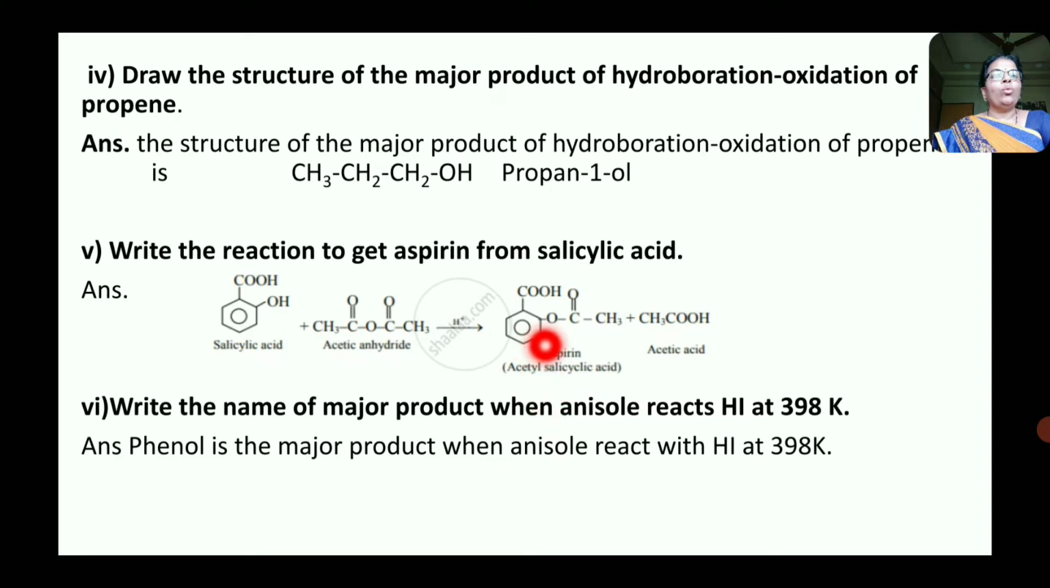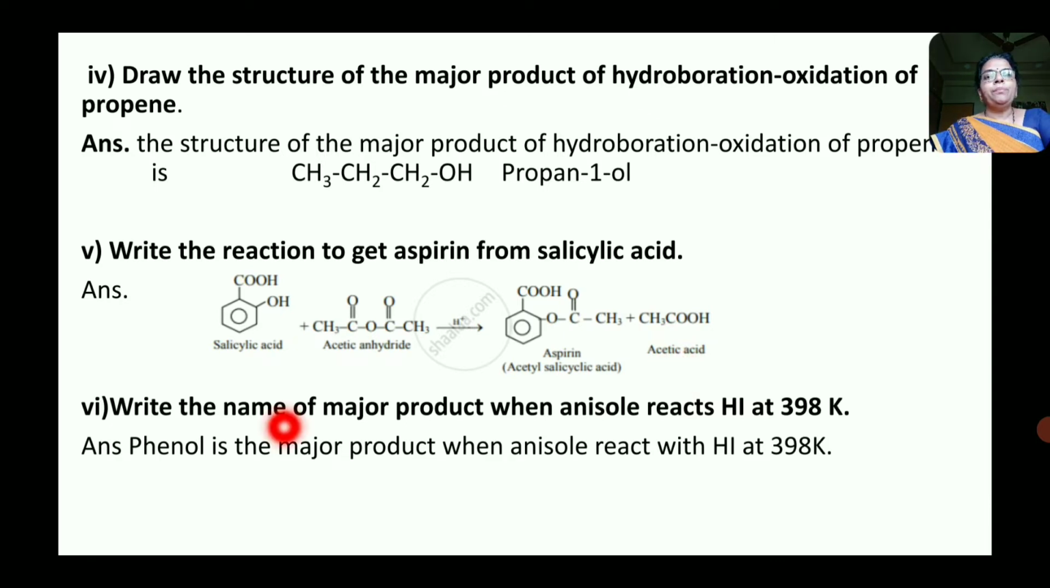Now look here, this OH group from salicylic acid is acetylated to form OCOCH3 group, that is, this is acetyl salicylic acid or aspirin, and formation of acetic acid takes place, that is CH3COOH.